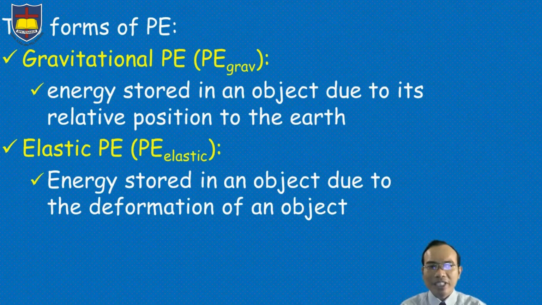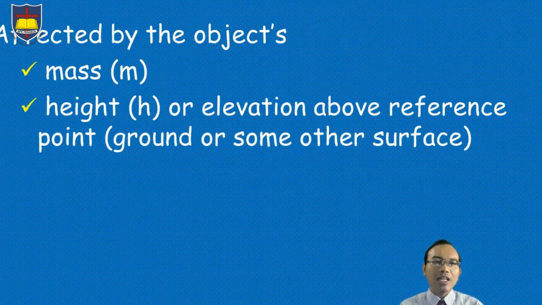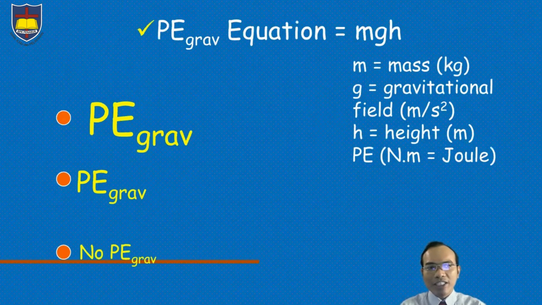Let us discuss the gravitational potential energy. Potential energy of gravity is affected by the object's mass and its elevation above a reference point, from the ground or from some other surface. It means that the higher the object is put, the higher the potential energy owned by the object.